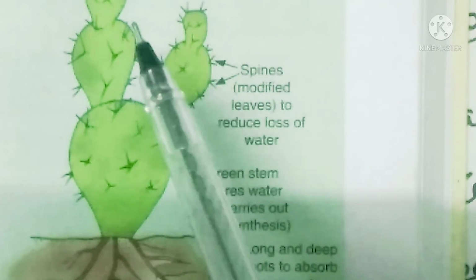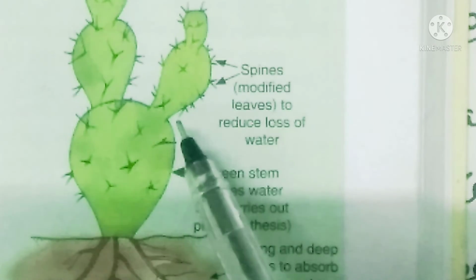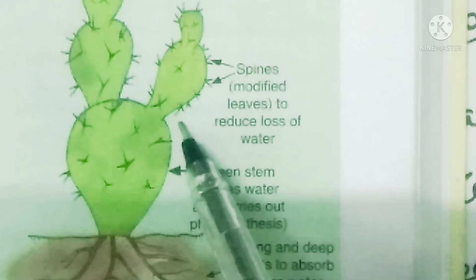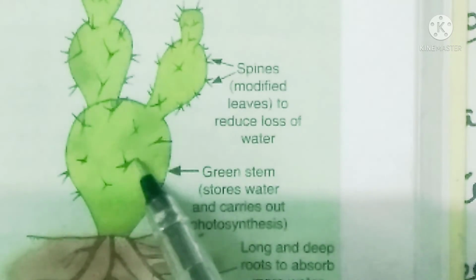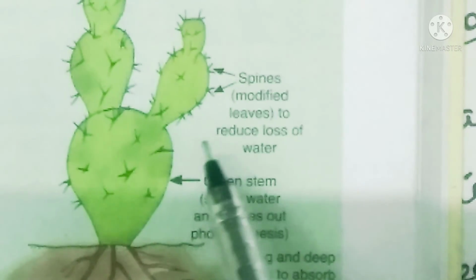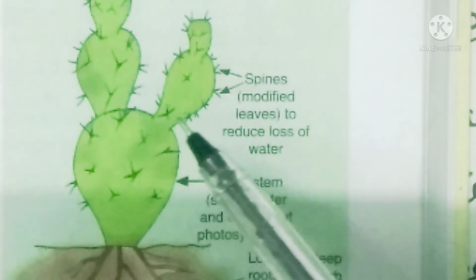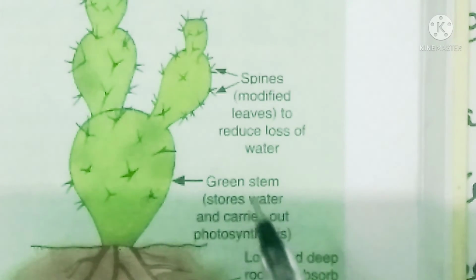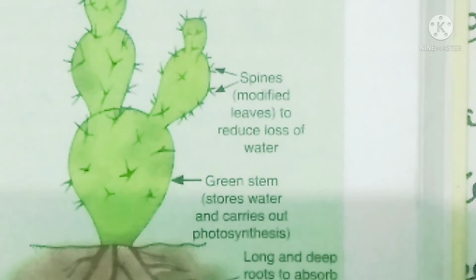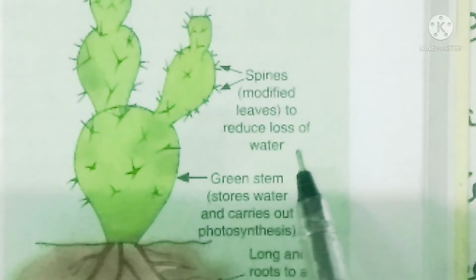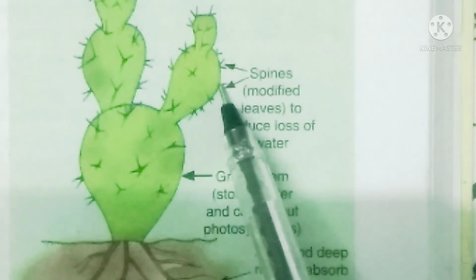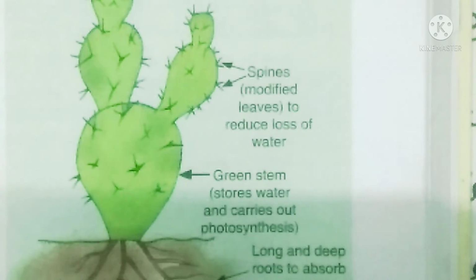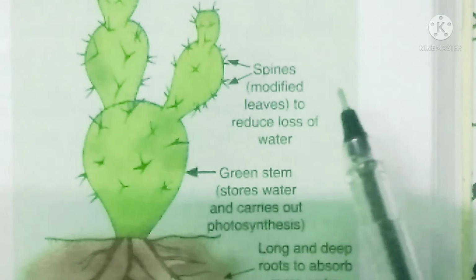So children, whenever you go near these plants, please be careful. Some of these cactus plants are poisonous, you should not touch them. You may get hurt also, and it can sometimes be dangerous, so do not touch them, just observe them. Never touch them without any elders with you. Talk with your elders; without them you should not go and touch them. And some of these plants give beautiful flowers also, never smell them too. Take care of that.